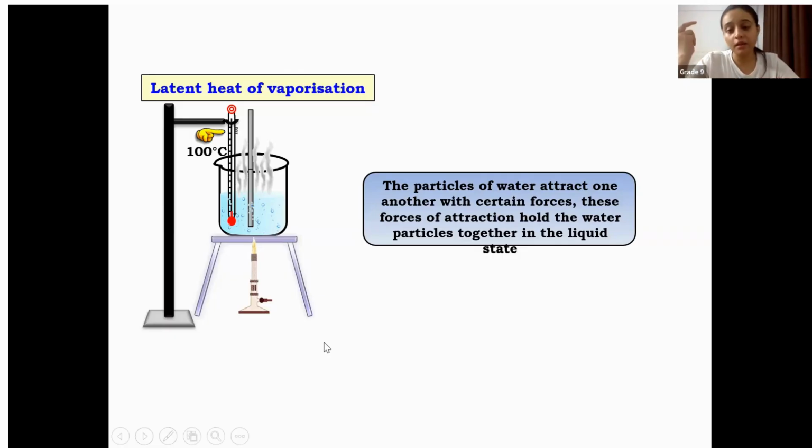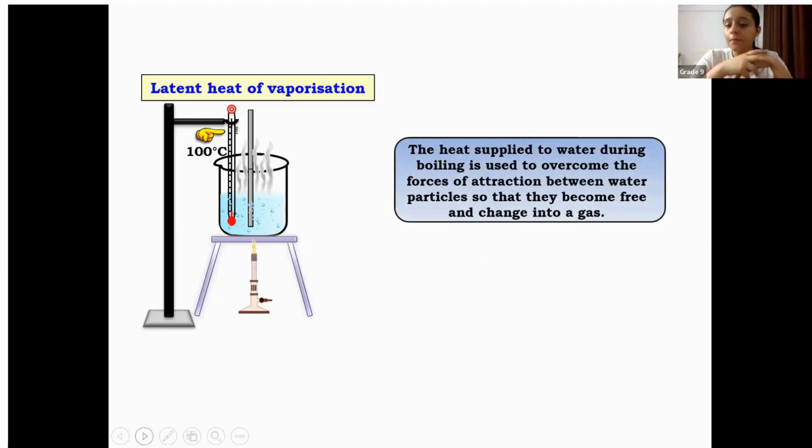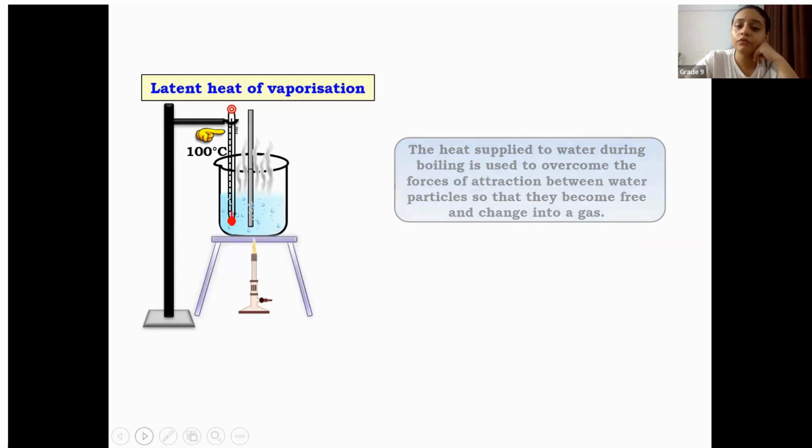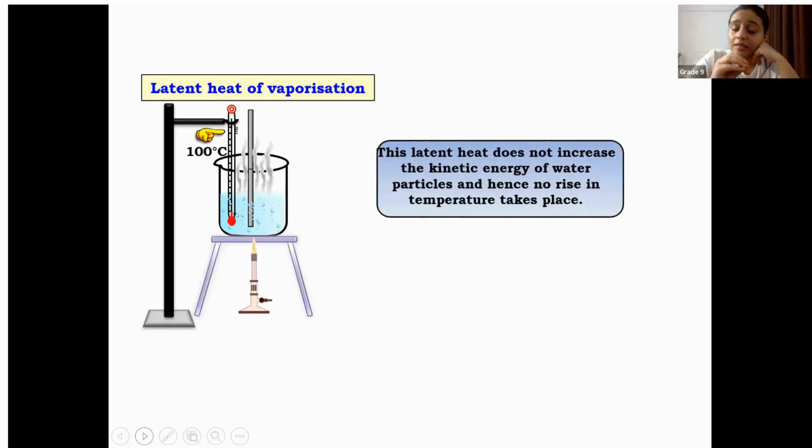So yes, we need more energy to break down the particles of the boiling liquid. Now, the heat supplied to water during boiling is used to overcome the force of attraction between the water particles so that they become free and change into gas. The heat is being supplied to break that force of attraction so that the liquid can convert into gas particles, which are more free, so that they can move more vigorously. This latent heat does not increase the kinetic energy of water particles and hence no rise in temperature takes place.